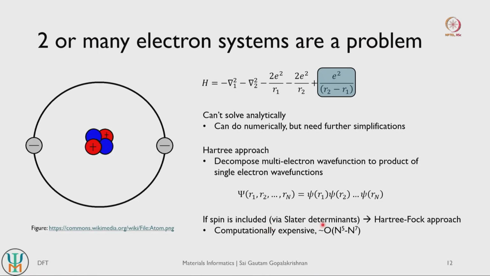If we were to include spin as an additional variable, then we have to generalize the Hartree approach, and the way to do it mathematically is using what are referred to as Slater determinants. So we basically normalize these wave functions to build the variable of spin into it, and that approach is what is referred to as the Hartree-Fock approach. We look at the Hartree-Fock approach in the very next slide, but both the Hartree and Hartree-Fock approaches are computationally very expensive. If n is the number of electrons in your system, they scale as n to the power 5 to n to the power 7. So you see that even if you cross about 10 electrons or so in a given system, this computational approach is going to become increasingly intractable, right.